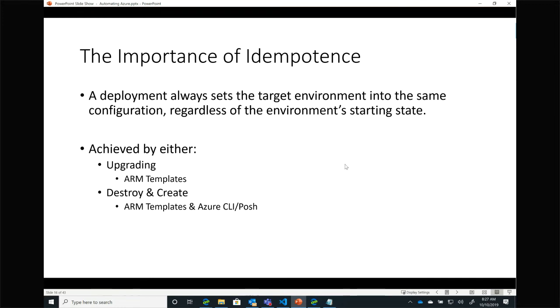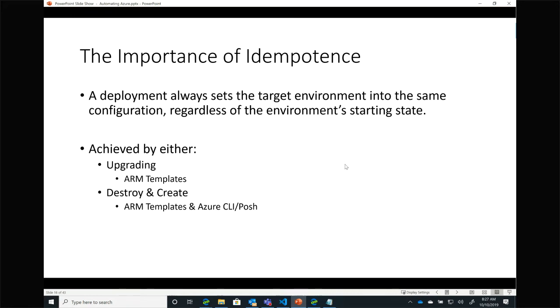I know there are a lot of database folks on the call. It's the difference between trying to figure out if you need to run an alter script or just drop and recreate it. Well, the alter approach gets really complicated really quickly, and in my mind is an anti-pattern.